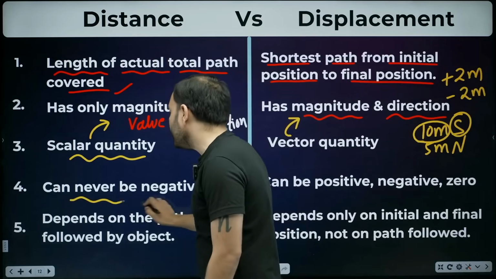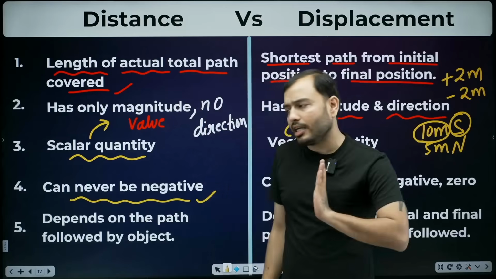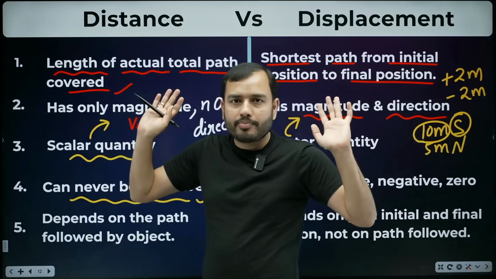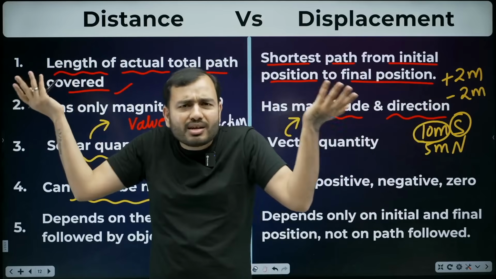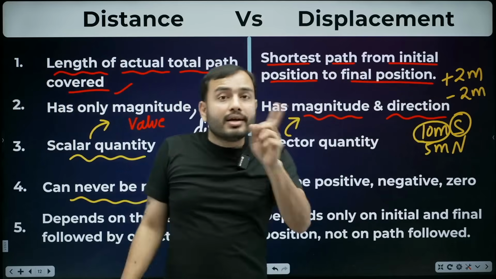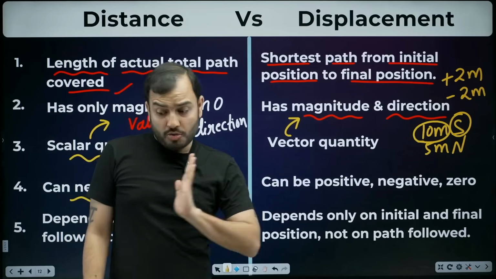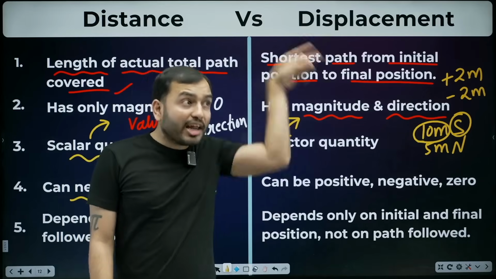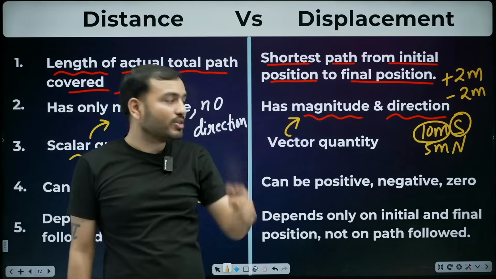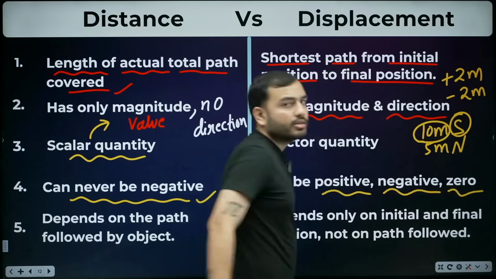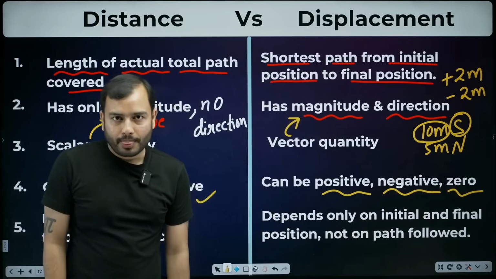Distance can never be negative. Whether you go here or there from the origin, it's always positive. It's a rule that's made, sir. Why not negative? The rule is made. Displacement can be positive, you saw that. Can be negative, you saw that. Can be zero. If you complete a circle, it is 0. So displacement can be positive, negative, or 0. All three things can happen.